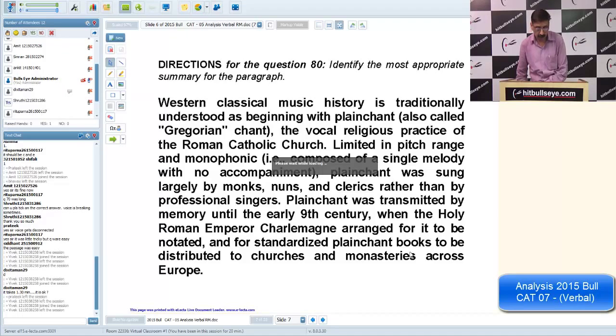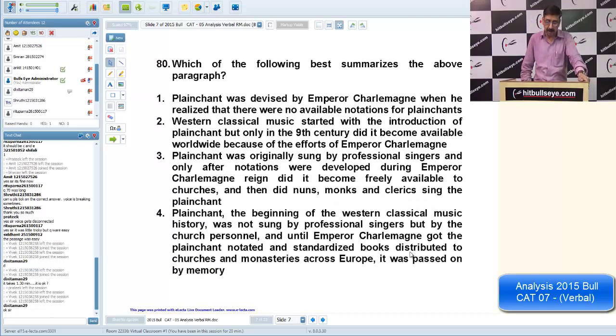The very time consuming aspect in this verbal section is your RC. I don't know what time you are taking to complete a single RC. You should not take more than 6 to 7 minutes for the reading part, and 4 to 5 minutes at the max for the question answers part. So it should not exceed 10 to 12 minutes, but there is no hard and fast rule. If you drop one RC every time, then 3 RCs is fine.